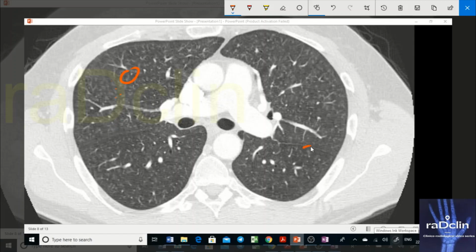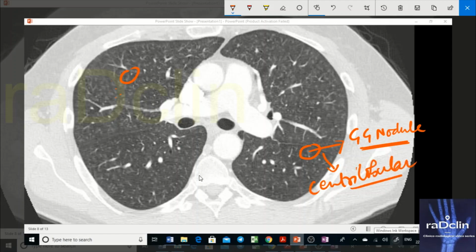See, this is a nodule. Look at this nodule. Now this nodule is characteristically a GGO, a ground glass nodule, and it is centrilobular. How do we know that it is centrilobular? Every nodule is uniformly spaced, separated from the other nodules at an equidistant area. And it is sparing the subpleural area. This is the fissure, so it is sparing the subpleural area, which is different from the typical distribution of perilymphatic nodules.